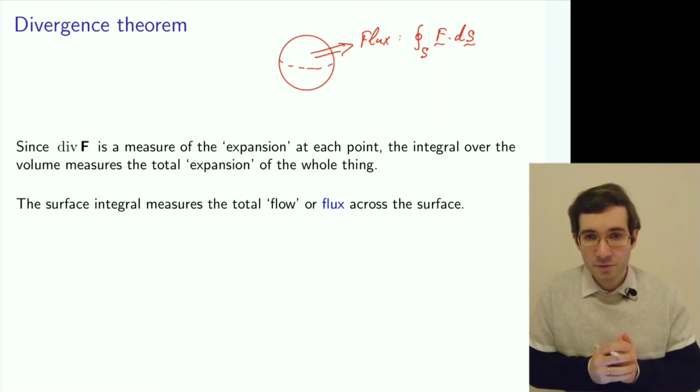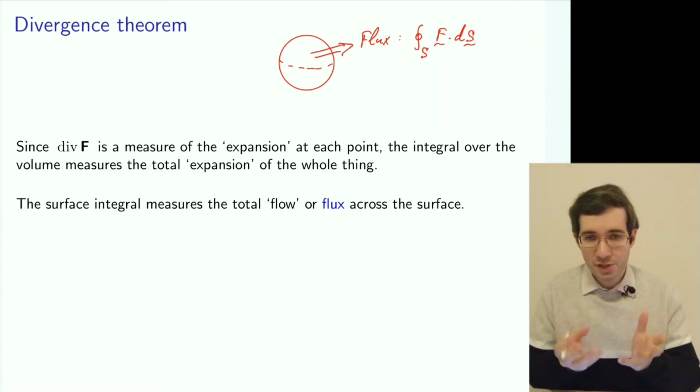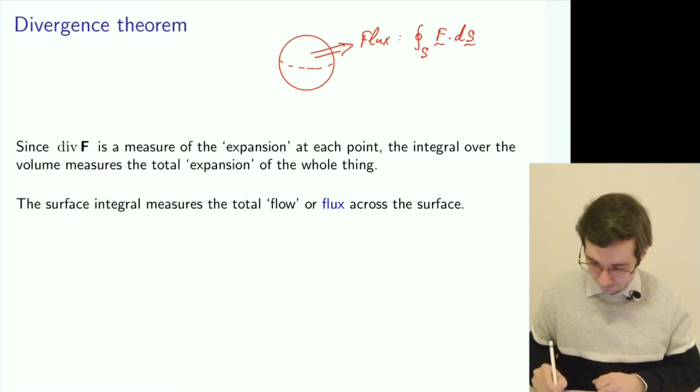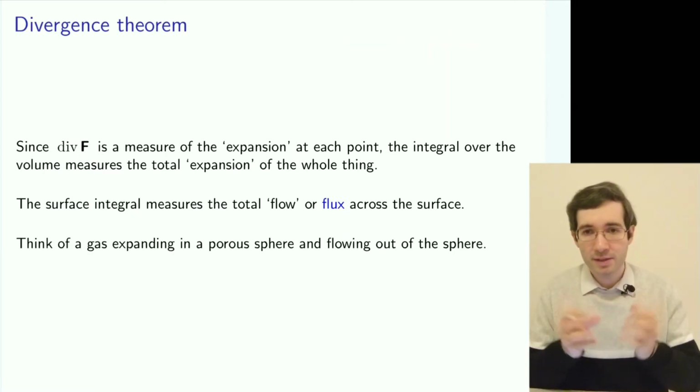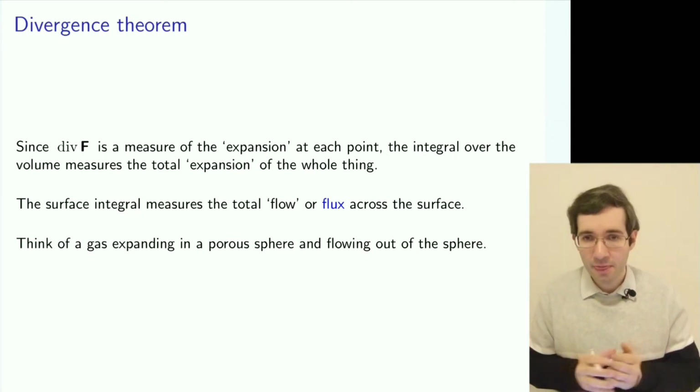And the divergence shows you the rate of change of that. So you can think of, for example, a gas expanding and leaving the volume.